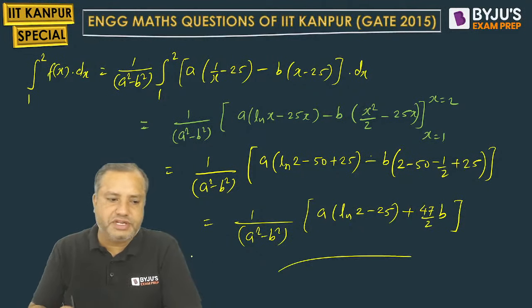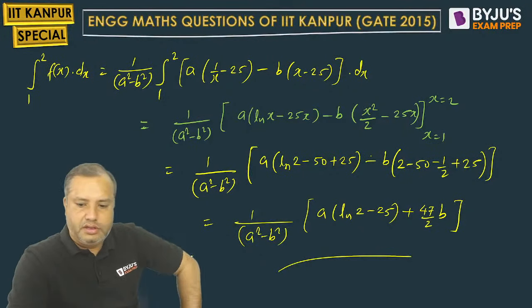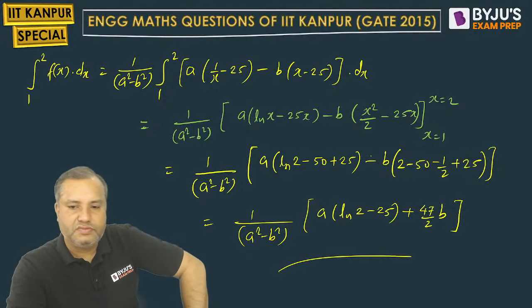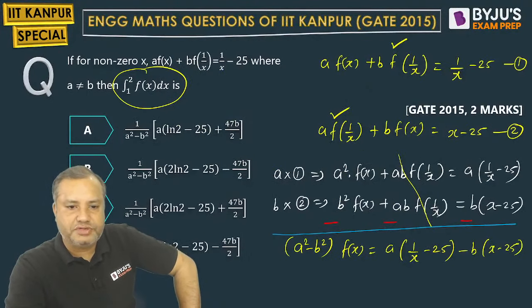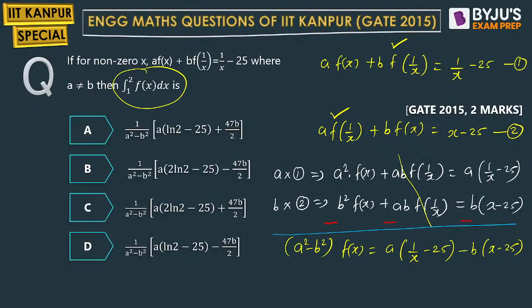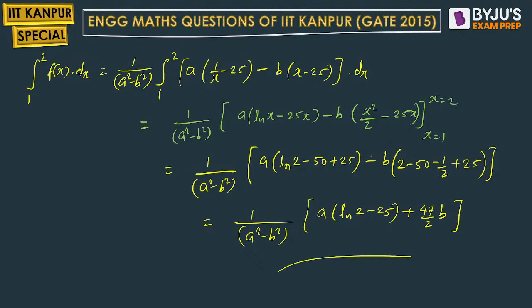Now check which option is the correct one. Yes, Anirudh. Just check which option is the correct one. I will hide myself so that you can see the entire set of options. Plus 47 by 2b.